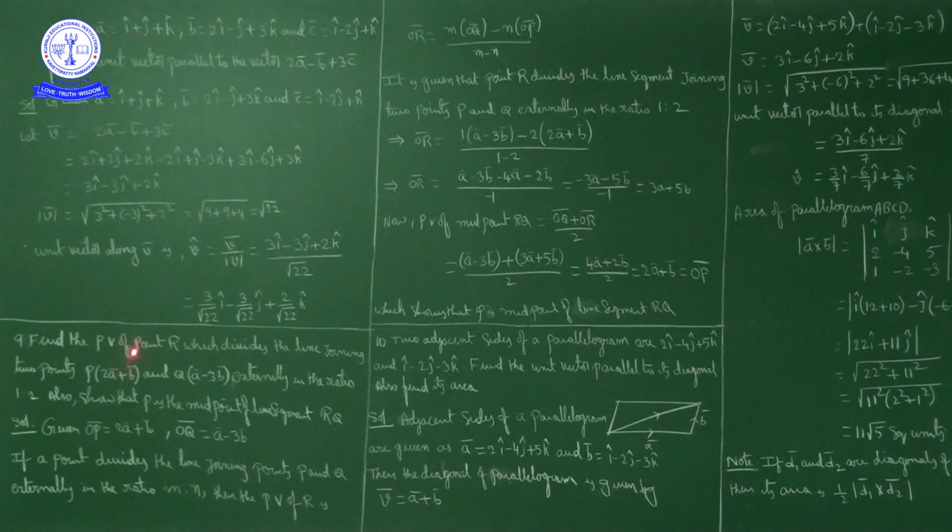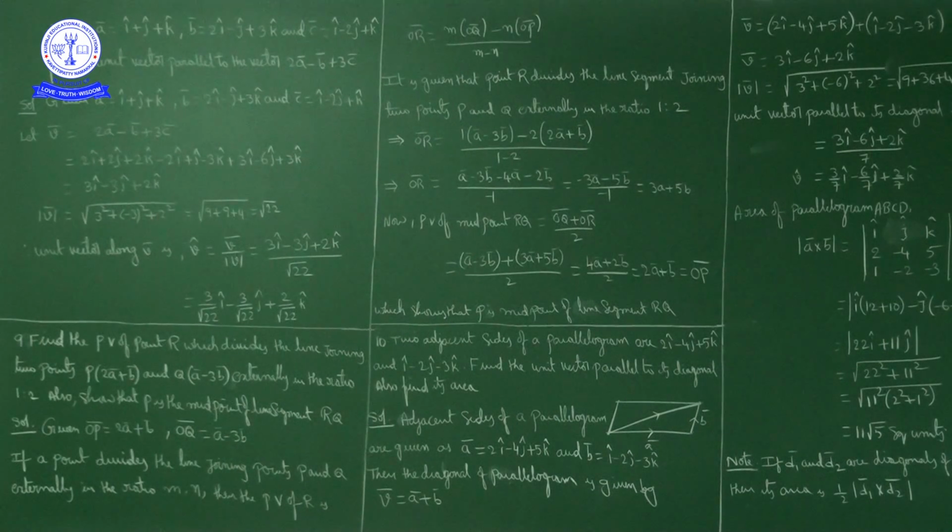Find the position vector of point R which divides the line joining 2 points P 2A bar plus B bar and Q A bar minus 3B bar externally in the ratio 1:2. Okay. What we have to find? We have to find position vector of point R which divides the line joining the points P and Q externally in the ratio 1:2. Also show that P is midpoint of line segment RQ.